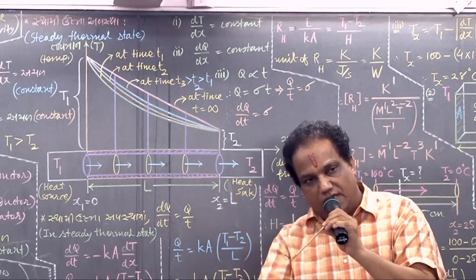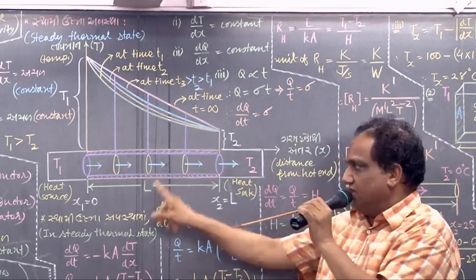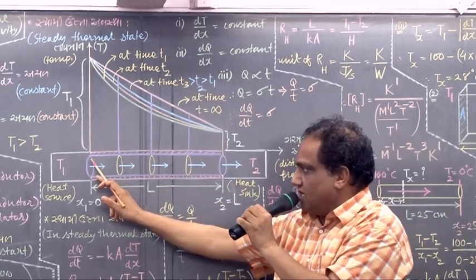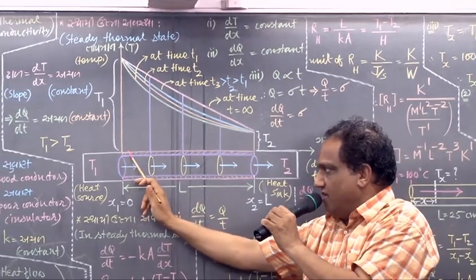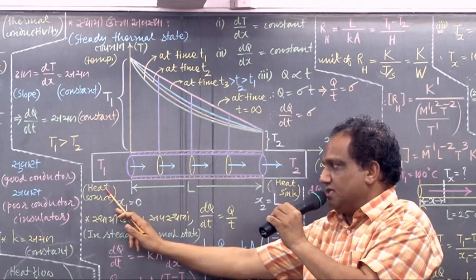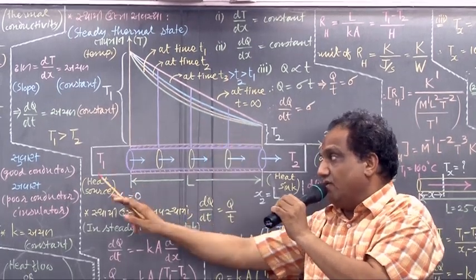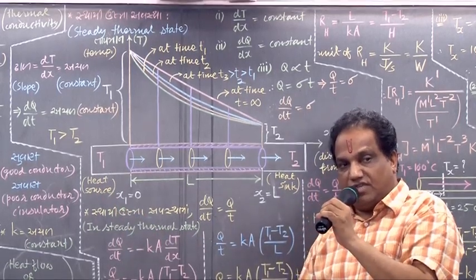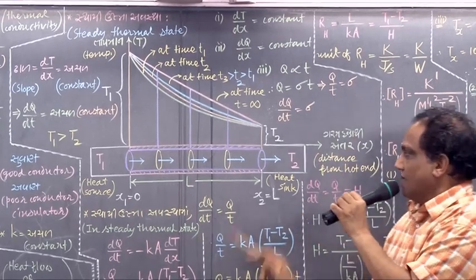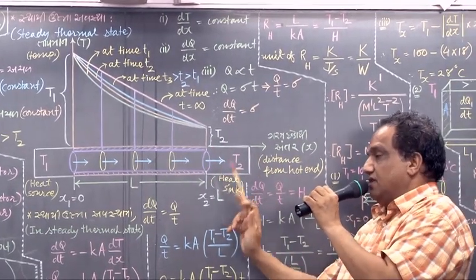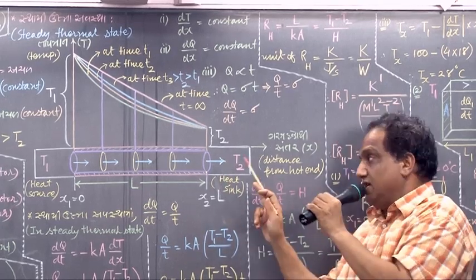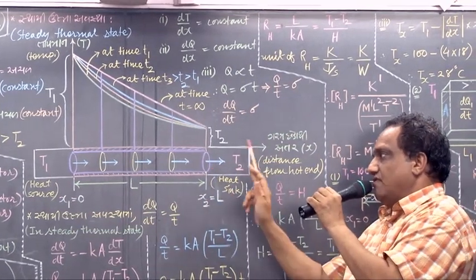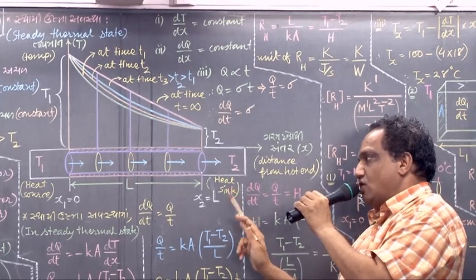We say in physics, it has been made thermally isolated. There is no exchange of heat energy between this system and surroundings through the walls. Now the two ends are open. One end we keep in contact with a substance whose temperature is higher and constant, equal to T1. That substance is known as the heat source, from which this rod is going to absorb the heat. Another end is kept in contact with a substance whose constant temperature is T2 and is smaller than T1. Such a substance into which heat will be delivered is called a heat sink.